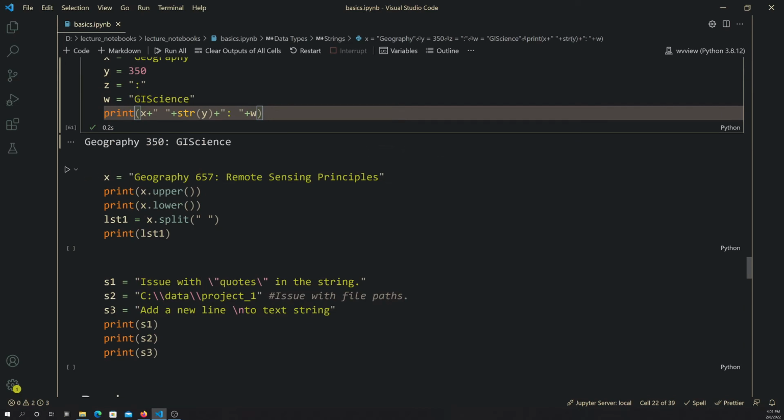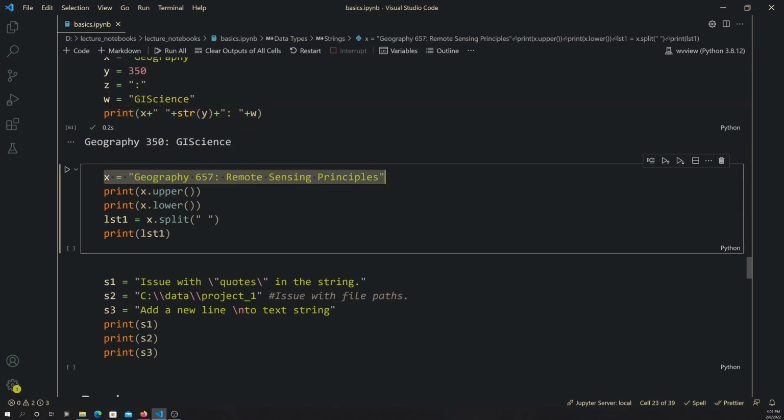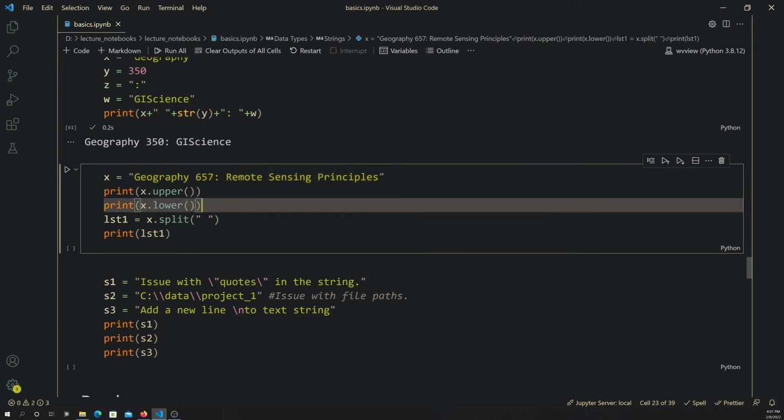This just demonstrates some of the methods that are commonly used with strings. So here I'm creating a longer string. It's the name of a course with the content area, the number, and then the course name. So we'll talk about methods throughout the course, but basically a method is like a function, which we'll talk about in the next section.